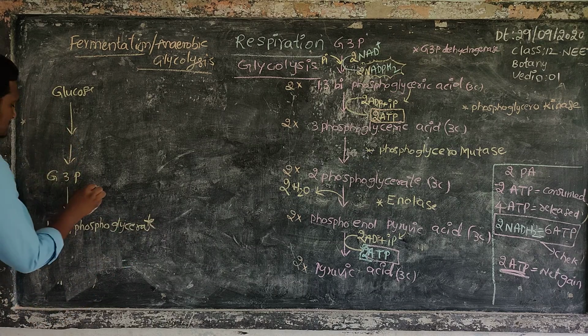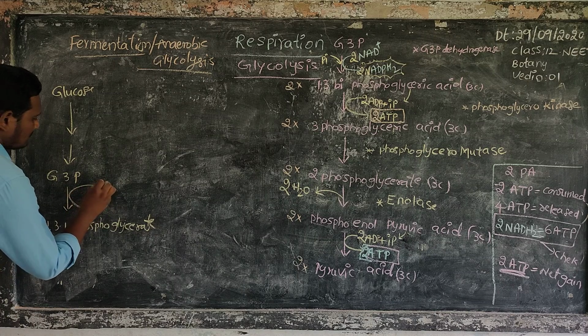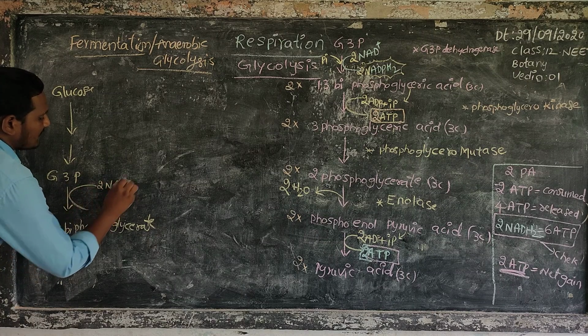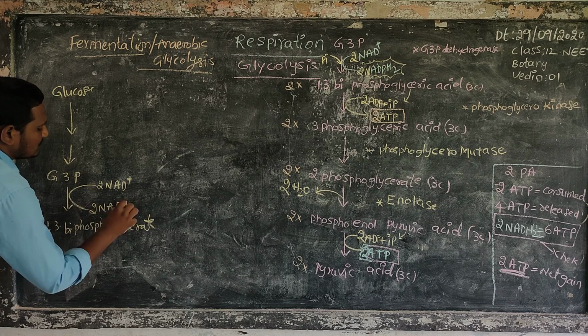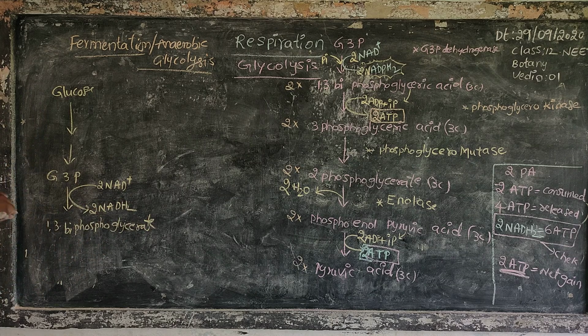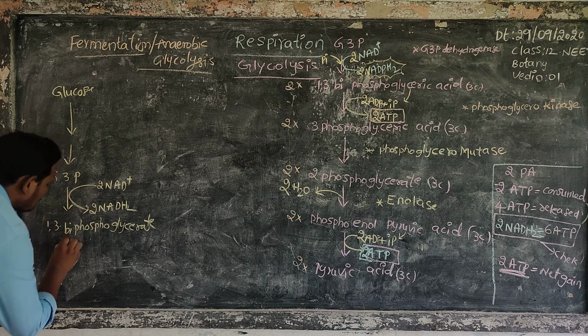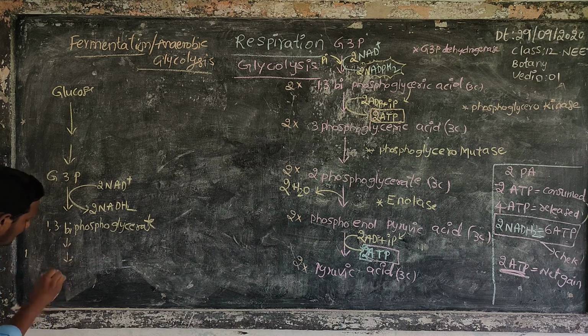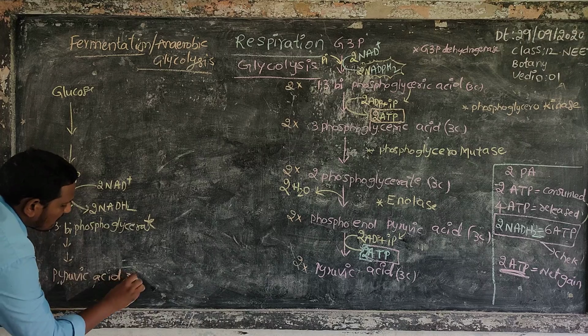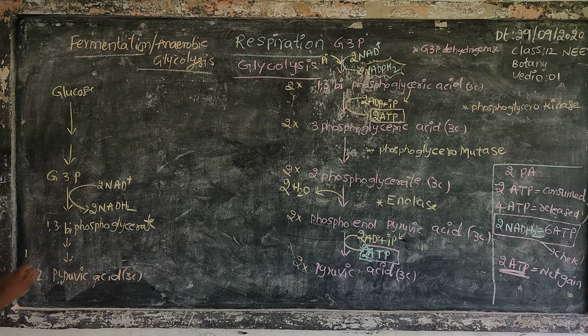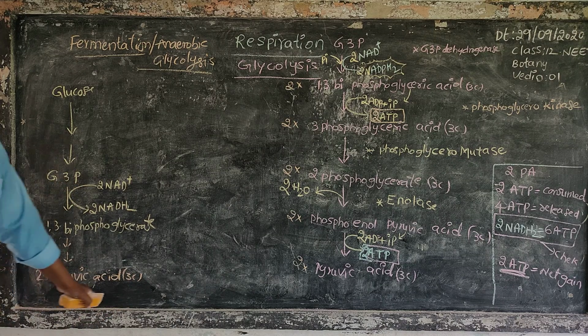For this process, 2 NAD plus changes into 2 NADH2. This 1,3 biphosphoglycerate changes into pyruvic acid. This is a 3-carbon compound, 2 molecules. 2 molecules of pyruvic acid it is.